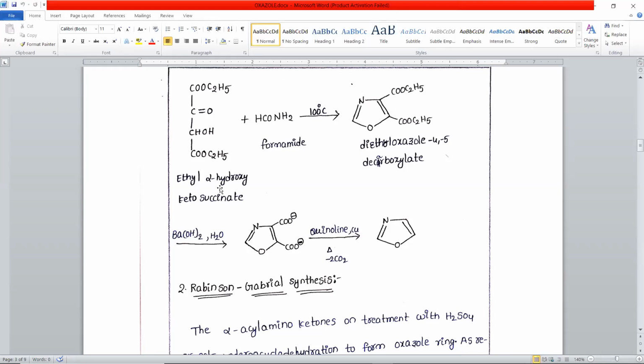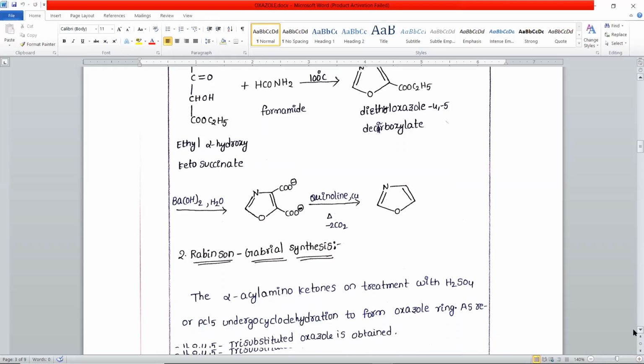So this is ethyl alpha hydroxy keto succinate. It is a derivative of succinic acid. In diethyl succinate, we have two CH2 groups: CH2, COOC2H5, COOC2H5. In place of one CH2, we have a C double bond O, and in place of the other, CHOH, so it becomes alpha hydroxy. So it is ethyl alpha hydroxy keto succinate, a derivative of succinic acid.